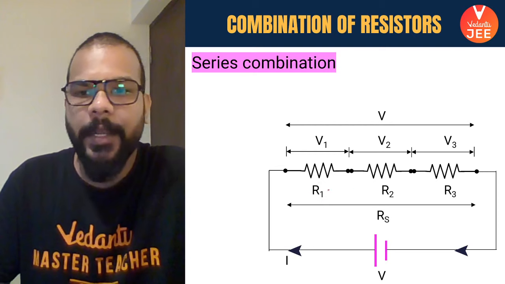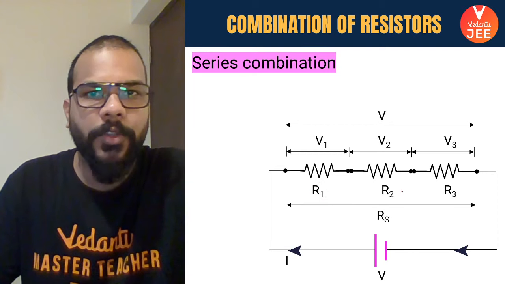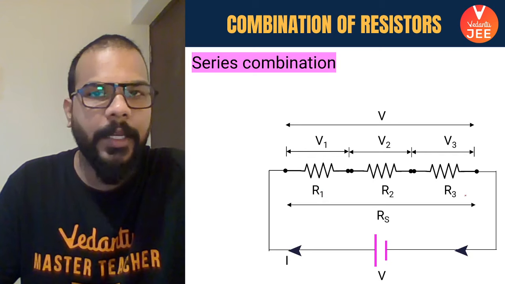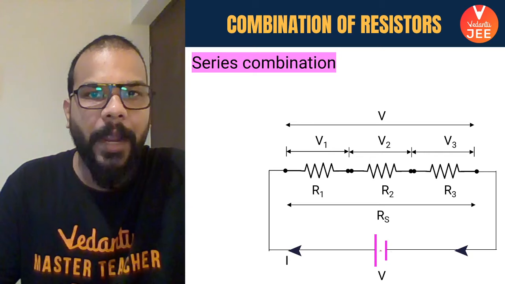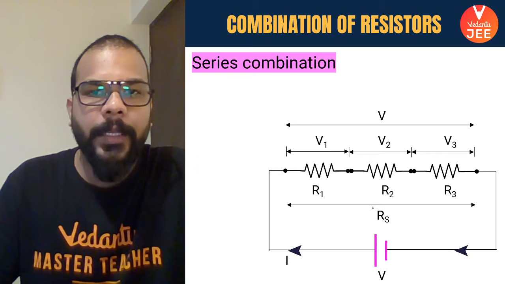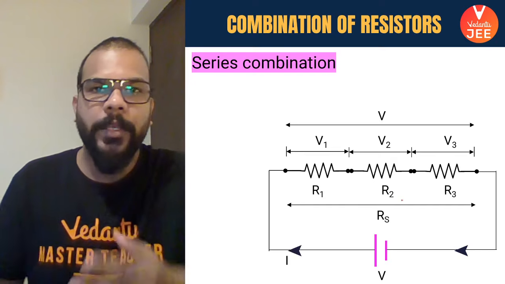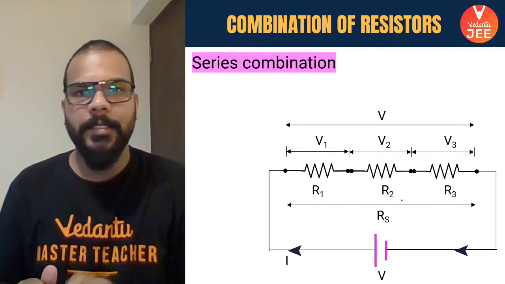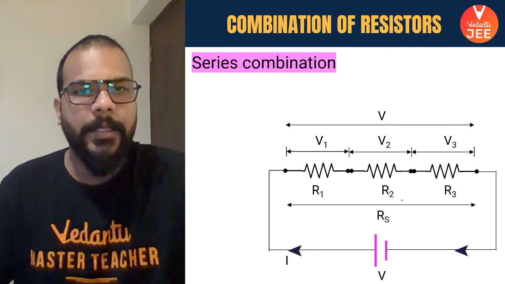If there are n number of resistors, say in this case three resistances R1, R2, and R3, connected in this manner to a battery of voltage V, then by talking about combination, what we intend to do is replace these three resistors by a single resistance, which will do the same job as these three resistances.